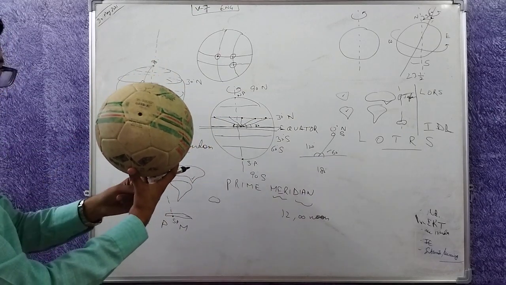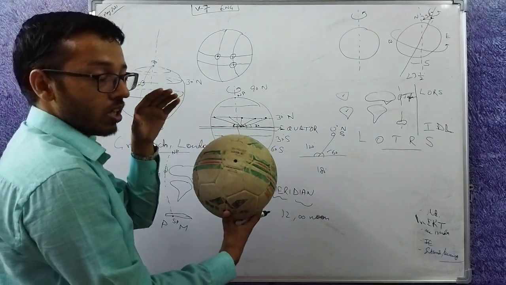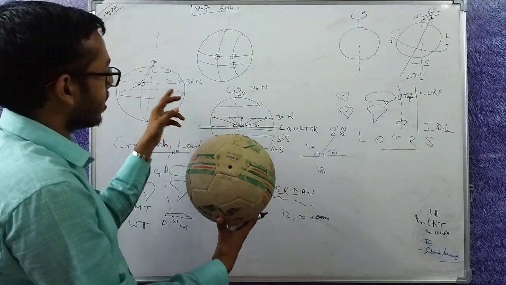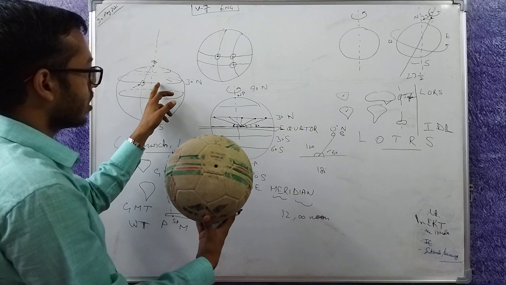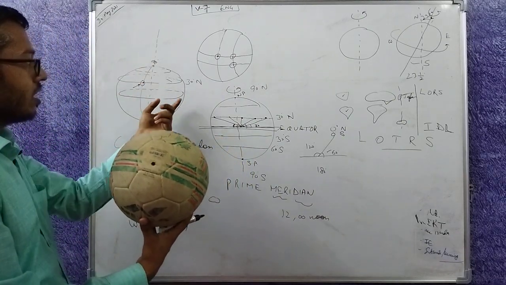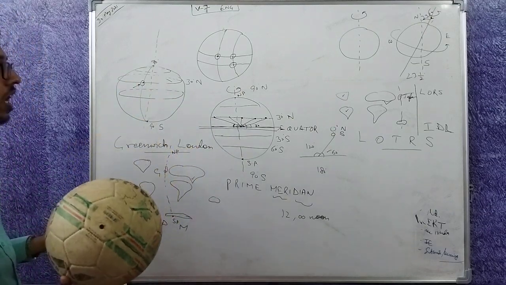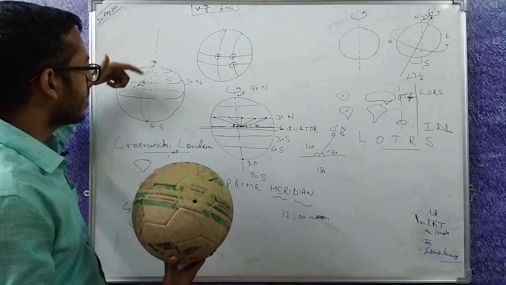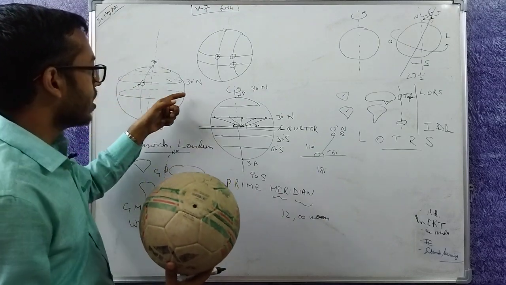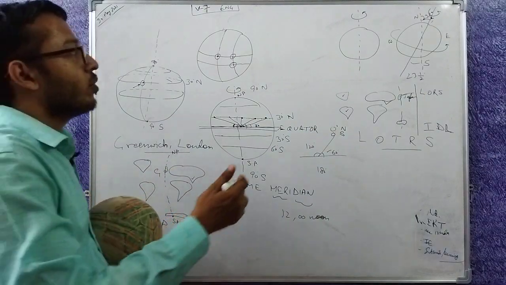This would have been a full circle, but a full circle would cut the latitude at 2 points and I cannot get a definite location. If I want a definite location, it has to be only a semicircle. Parallel was the full circle. Alternatively, I could have defined it this way, that this is the full circle and parallels became half circle, but I haven't. I will tell you later why.